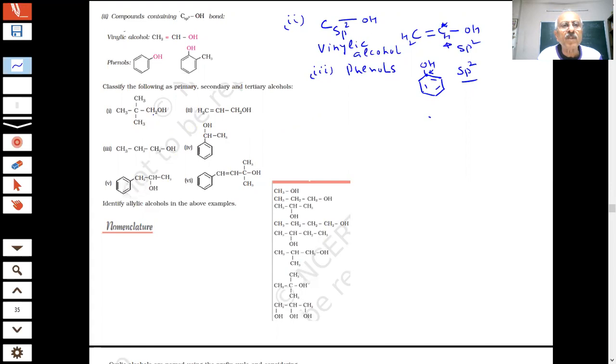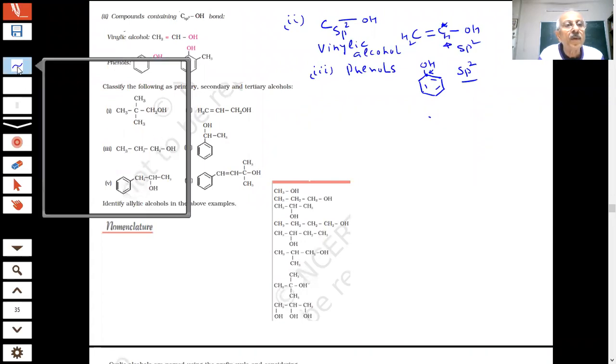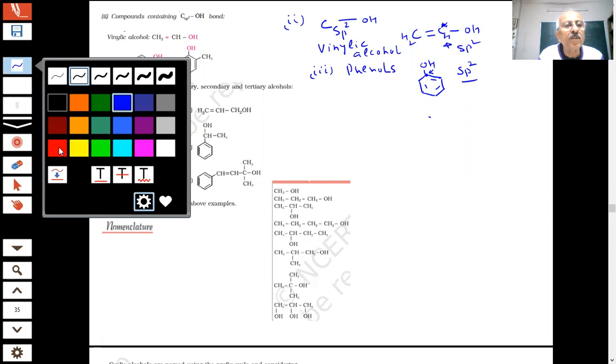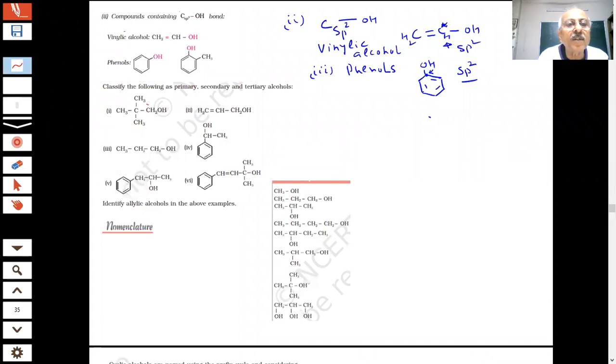What is this alcohol, students? The first one. Is it primary, secondary, or tertiary? Sir, I think secondary. How are you saying secondary? Oh, primary. Yes, all primary. This carbon has only one carbon near it, so it is primary. Okay, this one, again primary, sir. This carbon is attached to one carbon, primary.